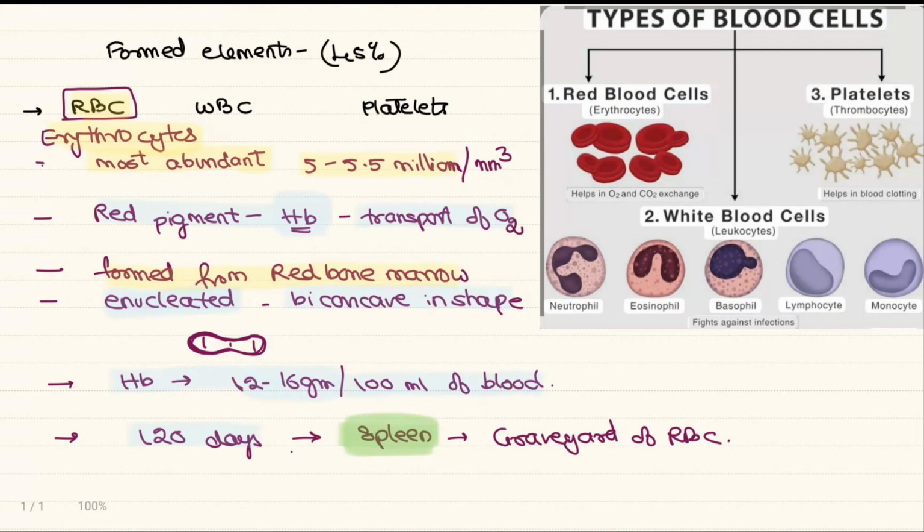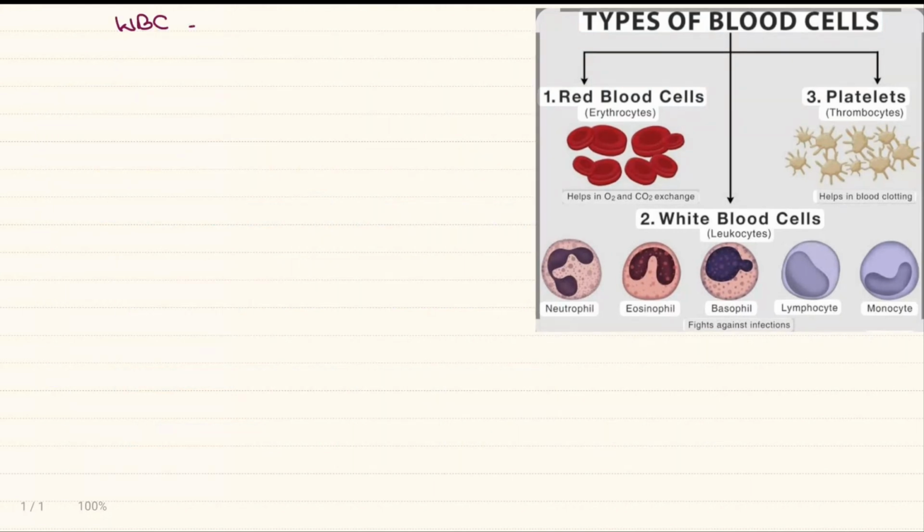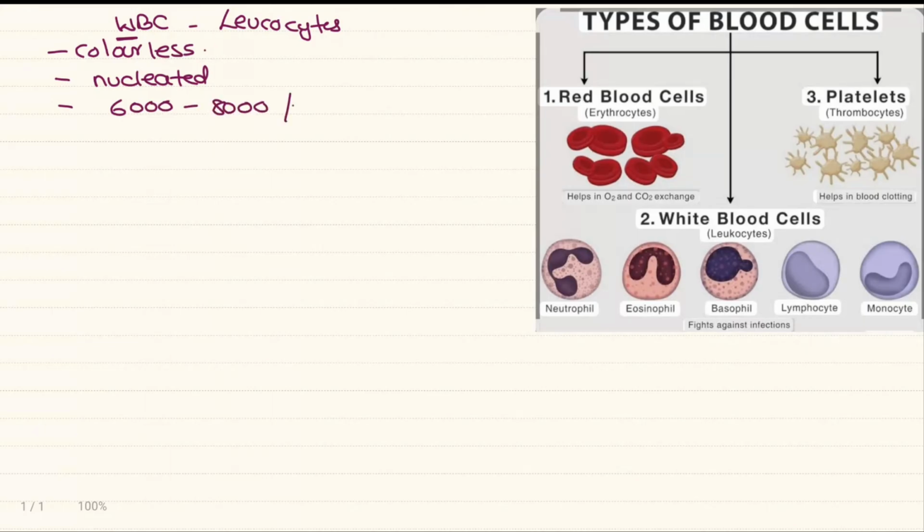Let's continue with the WBC. WBC is also called leukocytes. So what is WBC? The white blood cells. Why do we call them white? Because these are colorless, as the hemoglobin pigment is absent in these cells. These are nucleated, and the number of WBC in the blood is 6,000 to 8,000 per millimeter cube.